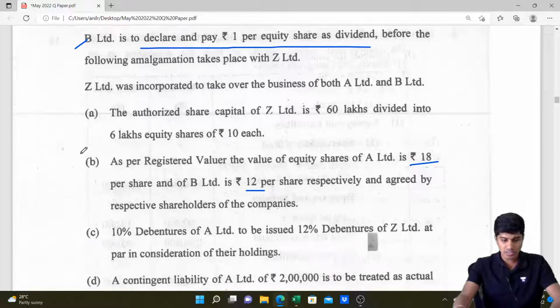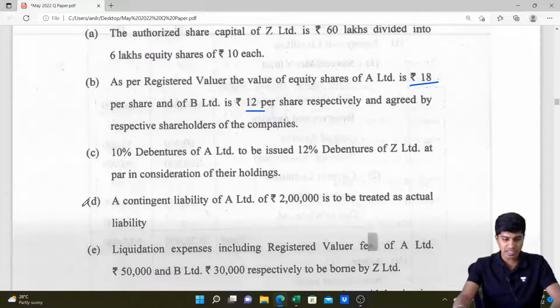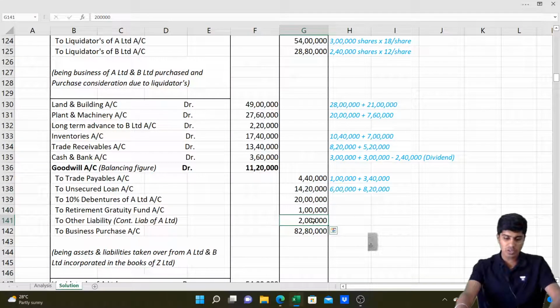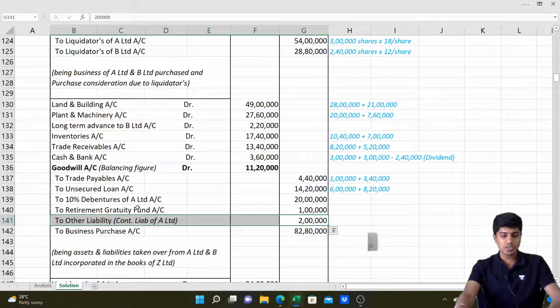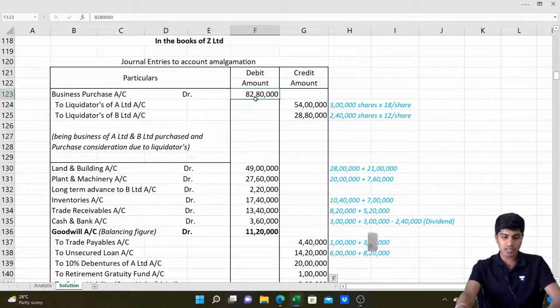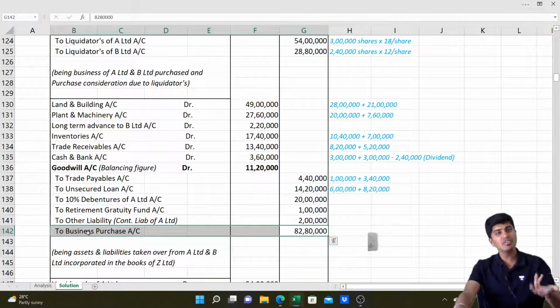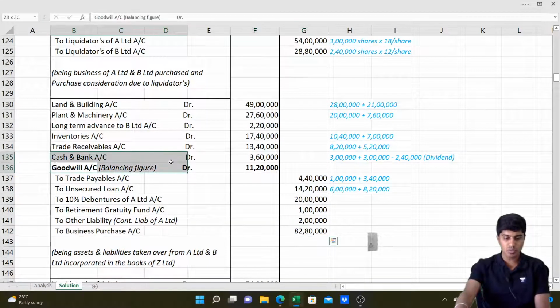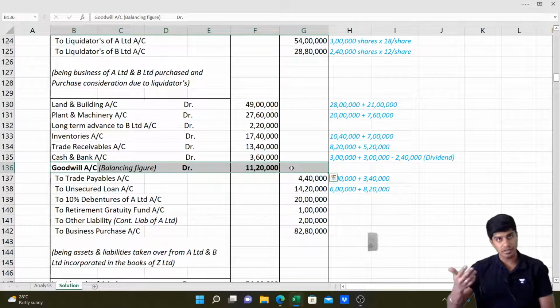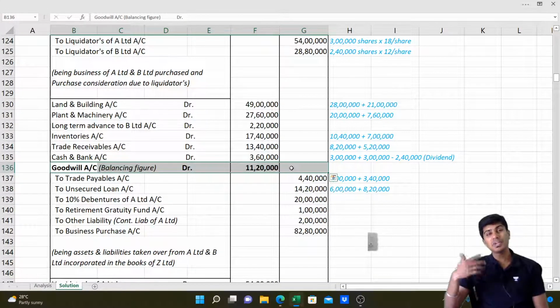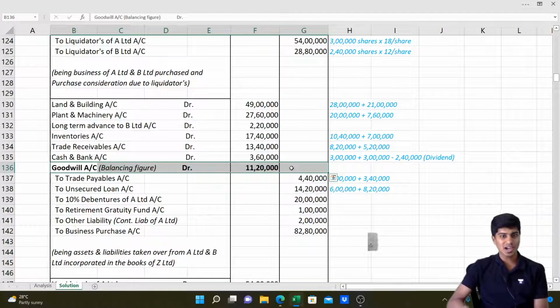This we did. It is a contingent liability to be treated as actual liability. So that's a liability taken over, which is to the extent of 2 lakh. So we'll credit that also to the extent of 2 lakh. If you do this, I will also credit the business purchase which I previously debited, 82 lakh 80. If you do that, whatever balance figure I get is goodwill. That is the excess consideration paid, to the extent it is greater than net assets taken over. That's what we just arrived at now.